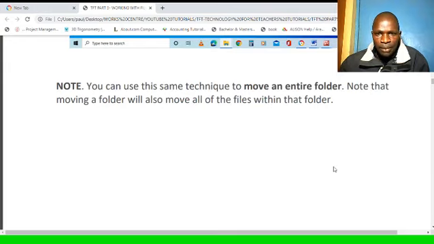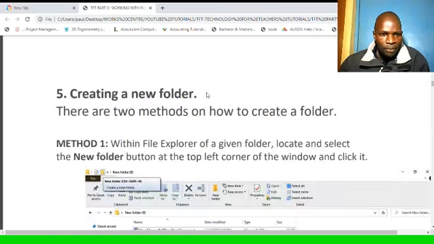Note, you can use the same technique to move an entire folder. You can move a folder or a file. Note that moving a folder will also move all of the files within that folder. So the folder will go with the files.